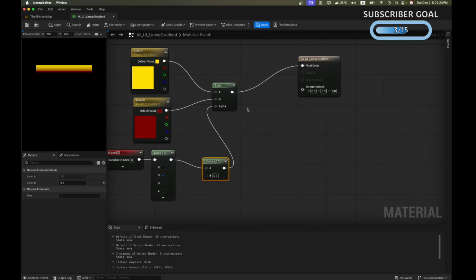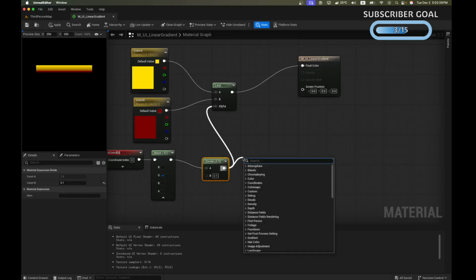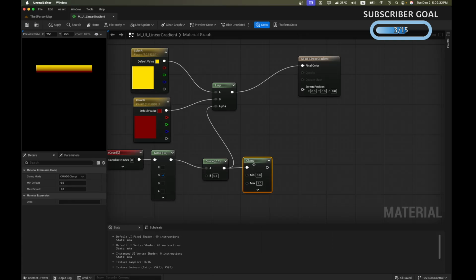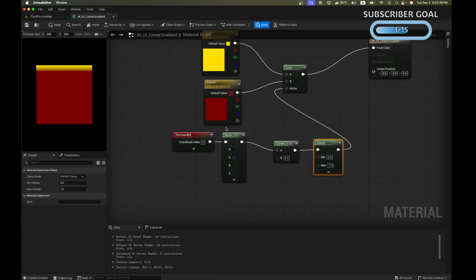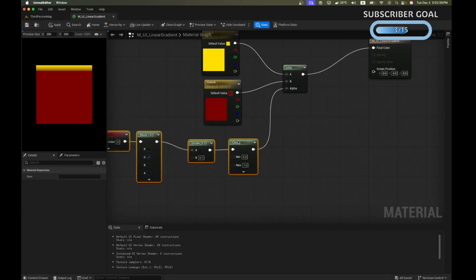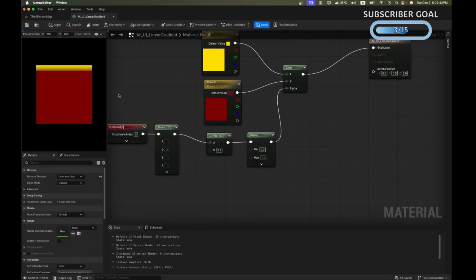This is happening because the values are going outside the bounds. We can easily fix this using the clamp function, where minimum is 0 and maximum is 1. Let's attach the output of clamp to alpha and hopefully we get it right this time. And perfect.